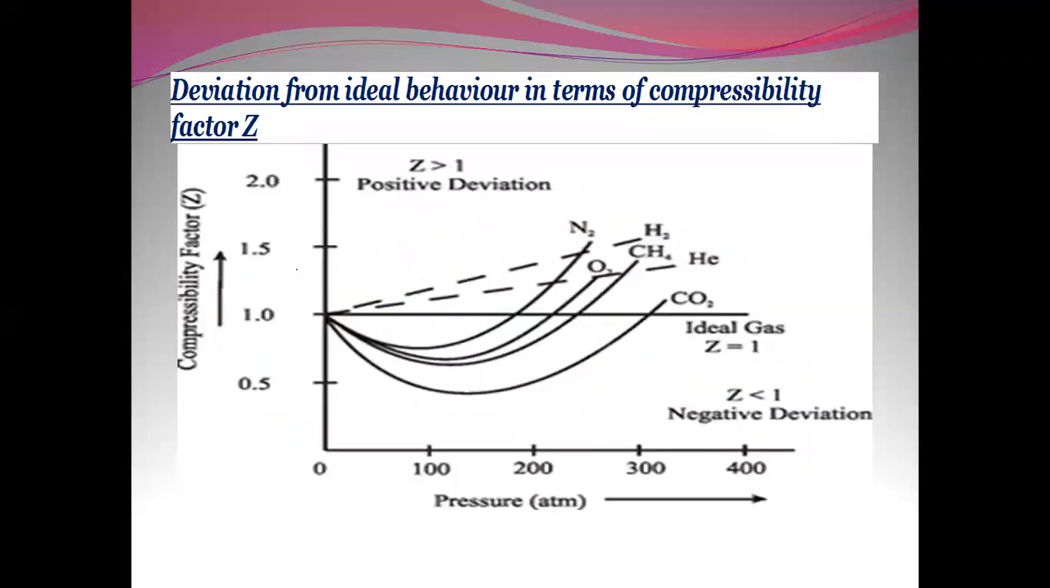So this deviation is also expressed in the form of the compressibility factor, that is Z. If Z is greater than 1, we say it is a positive deviation. If Z is less than 1, we say it is a negative deviation. If Z is equal to 1, we say it is ideal gas behavior. This we are going to discuss later after discussing some other concepts.